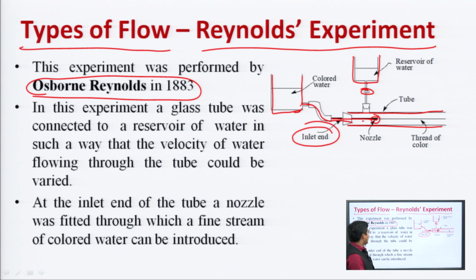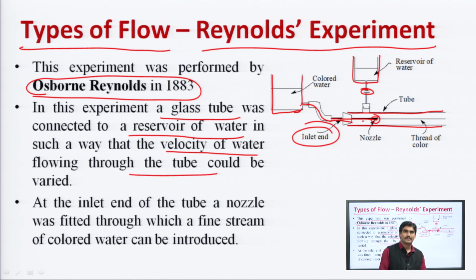So as the experiment continues, this glass tube was connected to a reservoir of water in such a way that the velocity of water flowing through the tube could be varied. That means with the help of this nozzle, the velocity of water can be changed, from low velocity to a higher velocity, and with the help of this colored water reservoir and this nozzle, colored water is entered into this tube.